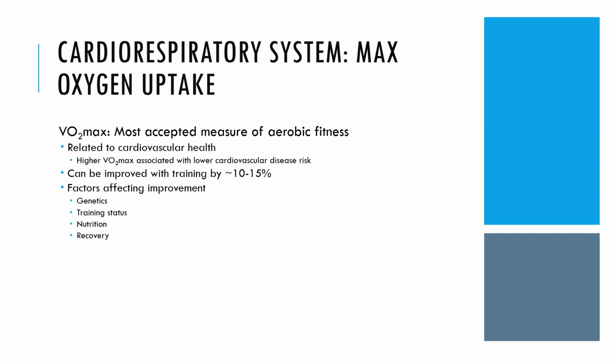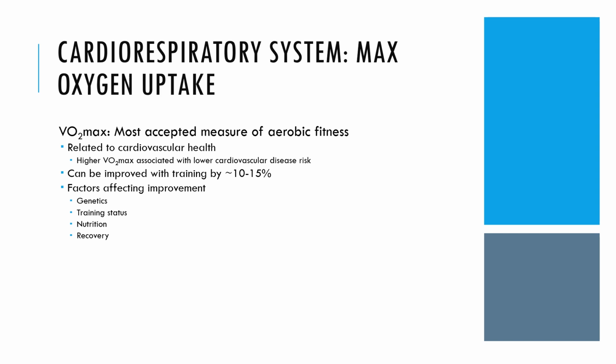The measurement of VO2 max is typically performed through direct or indirect exercise testing. Direct measurement involves the collection and analysis of expired gases during maximal exercise using specialized equipment such as a metabolic cart. This method provides the most accurate assessment of VO2 max, but requires sophisticated equipment and expertise.